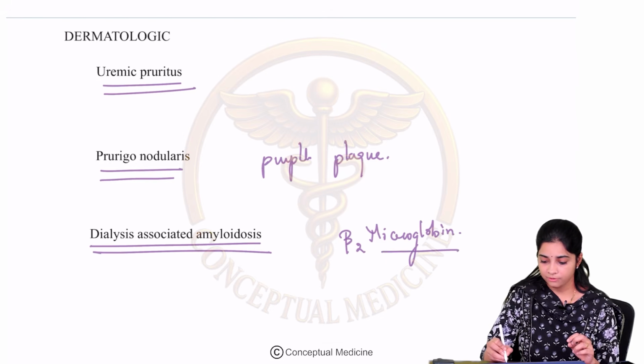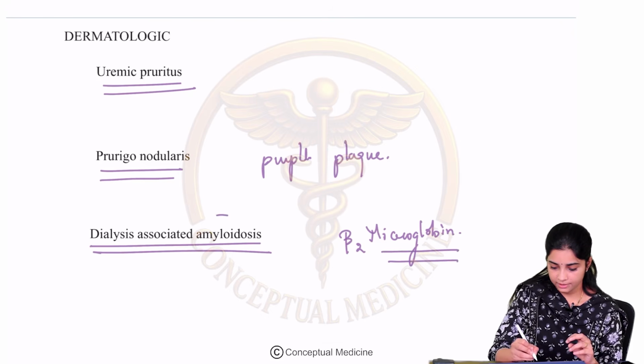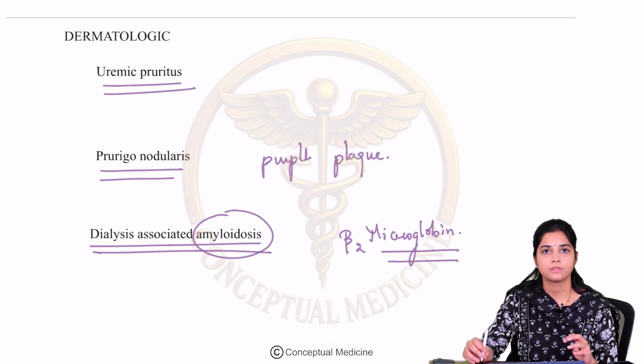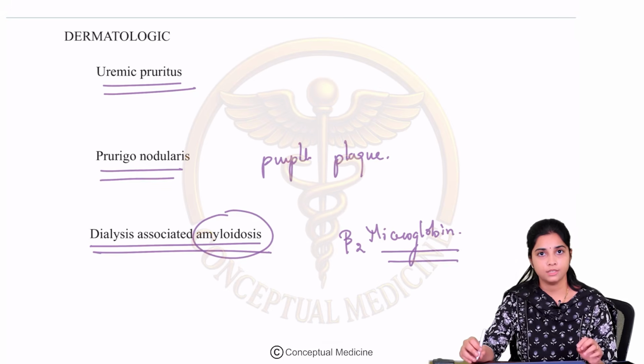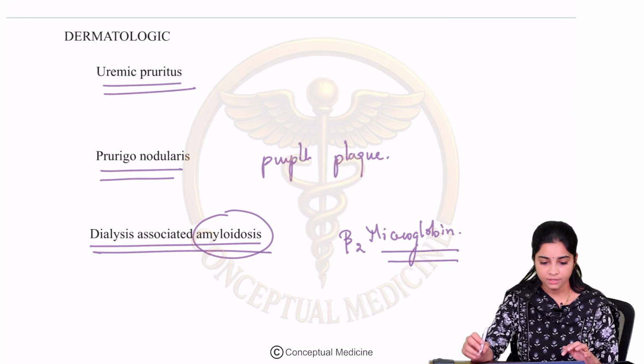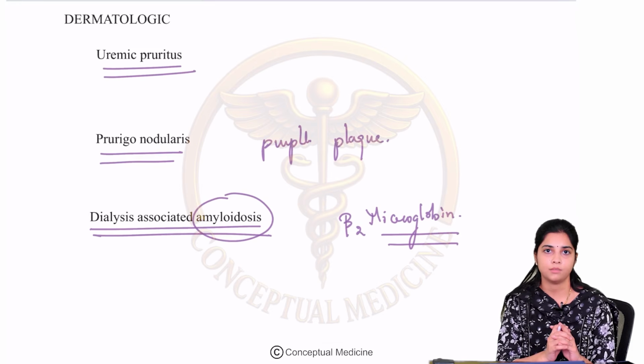So over the course of time, if the beta-2 microglobulin accumulates, it results in a condition called dialysis-associated amyloidosis. Fine. So this is about the various dermatologic manifestations of CKD.